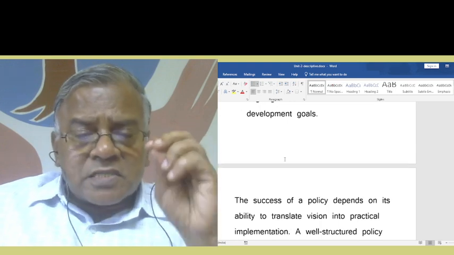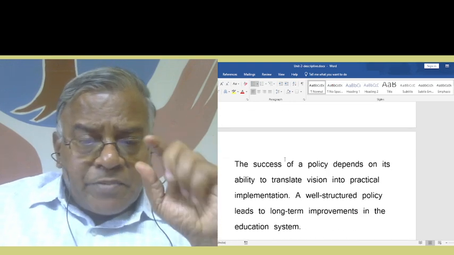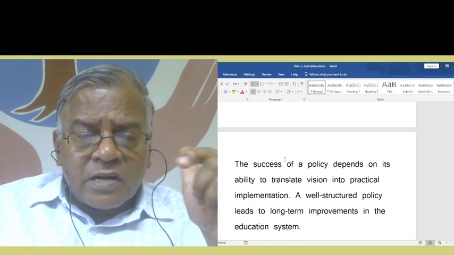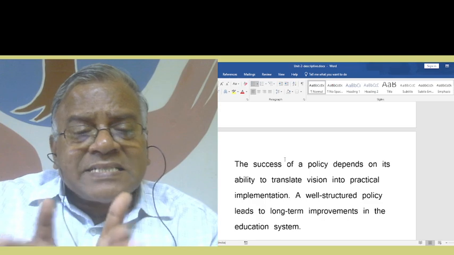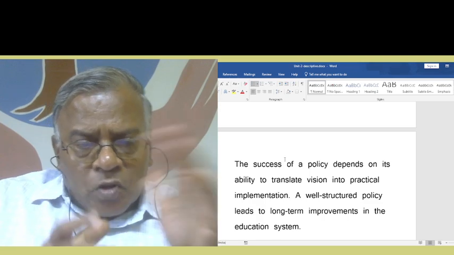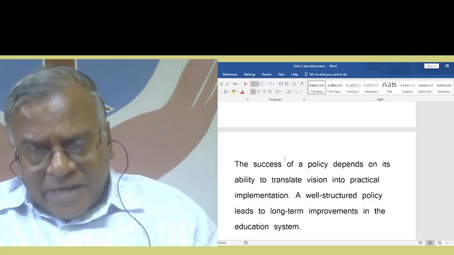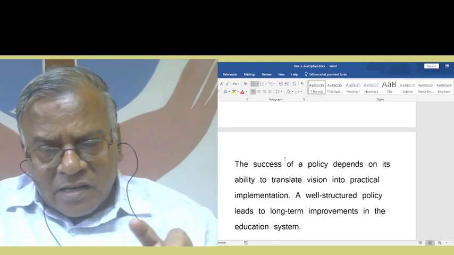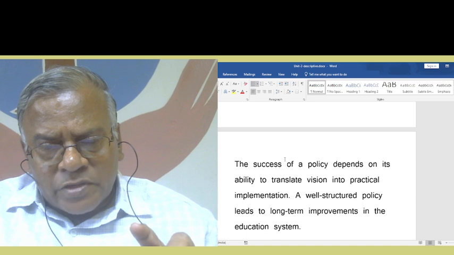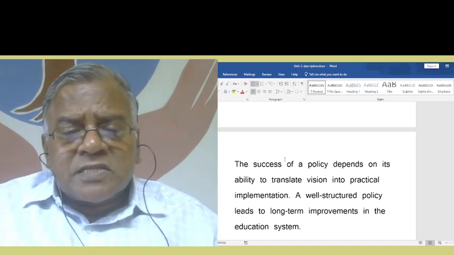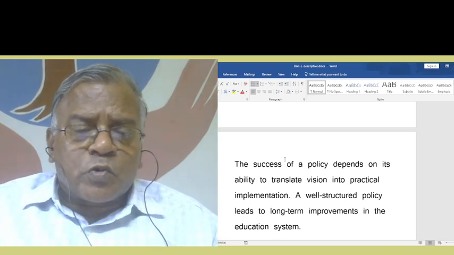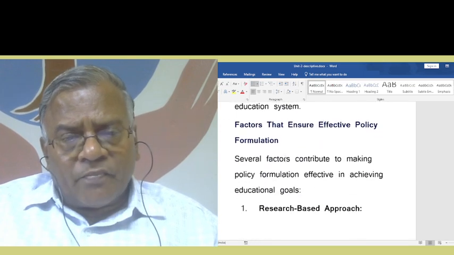So the success of a policy depends on its ability to translate vision into practical implementation. So the policy should be implemented in practical terms. That is the link. I hope you understood this question. A well-structured policy leads to long-term improvements in the education system.